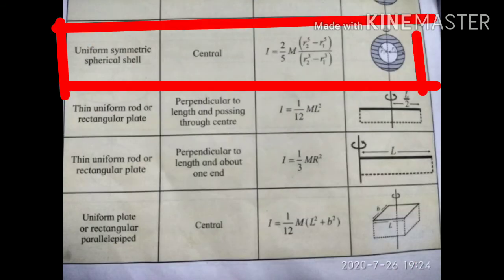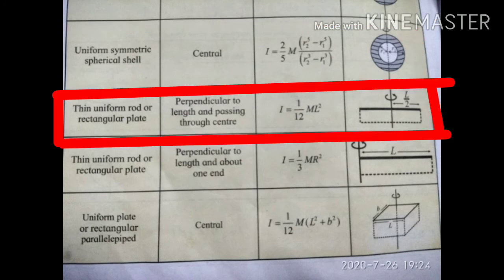The moment of inertia of a uniform symmetric spherical shell about a central axis passing through the center of mass is I equal to 2 by 5 m (r2 to the power 5 minus r1 to the power 5) upon (r2 cube minus r1 cube), where r1 is the inner radius of the shell and r2 is the outer radius of the spherical shell. Capital M is the mass of the spherical shell.